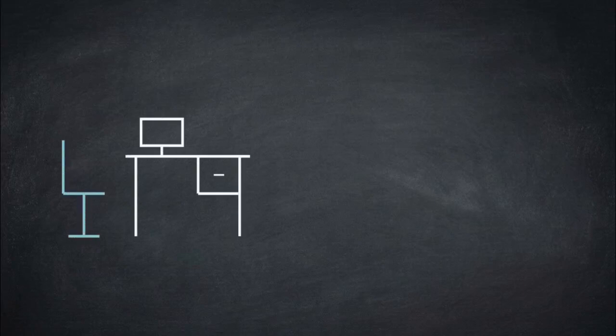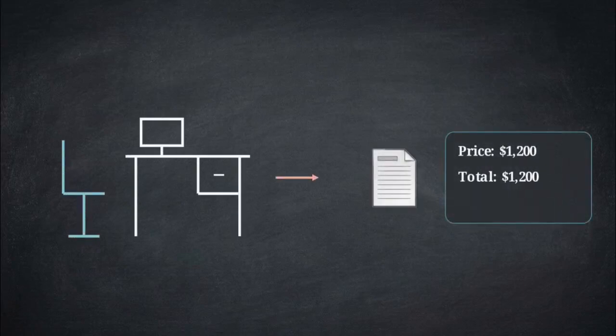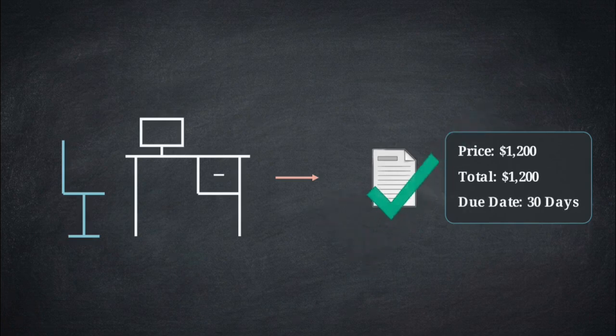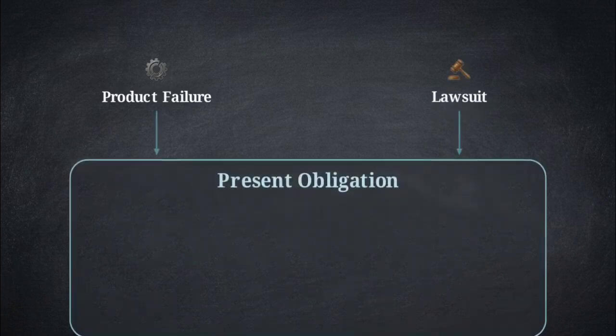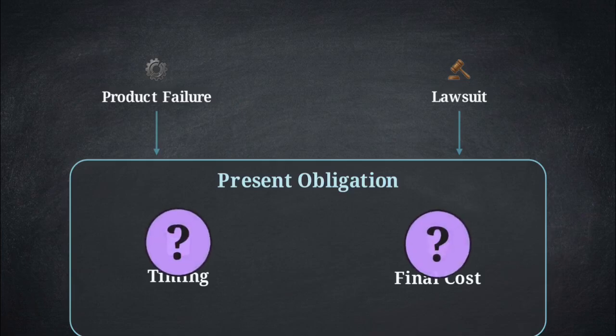When a company buys office furniture on credit, the liability is fixed. You have a physical invoice, a specific price, and a set due date. But accounting becomes more difficult when a product fails in the field or a lawsuit is filed. These scenarios involve a present obligation, but the timing and the final cost are both unknown.